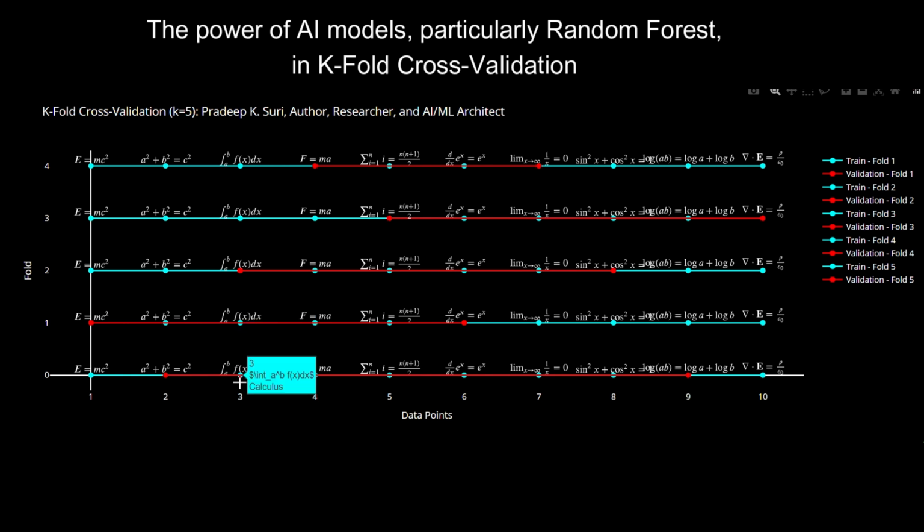Optimized model performance and reliability. Random forest's ensemble learning capability minimizes overfitting by averaging multiple decision trees, while k-fold cross-validation further improves model robustness. This combination ensures that DSS can handle complex datasets with varying patterns, making predictions more generalizable.